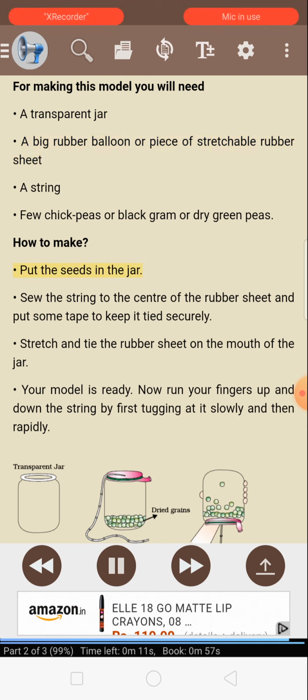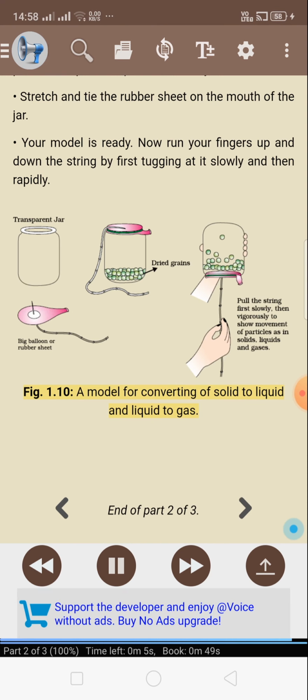How to make. Put the seeds in the jar. Sew the string to the center of the rubber sheet and put some tape to keep it tied securely. Stretch and tie the rubber sheet on the mouth of the jar. Your model is ready. Now run your fingers up and down the string by first tugging at it slowly and then rapidly. Figure 1.10, a model for conversion of solid to liquid and liquid to gas.